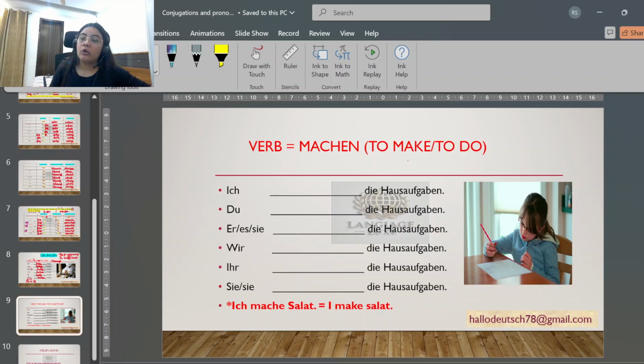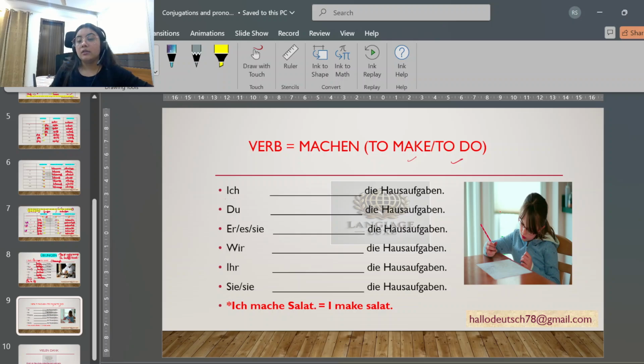"Machen" means to make also. "Machen" means to do also. How will we identify whether it is to make or to do? We will identify it with the help of the context. So the sentence is "Ich Hausaufgaben machen". "Haus" means house, home, "Aufgaben" means work: homework, home task, home assignment.